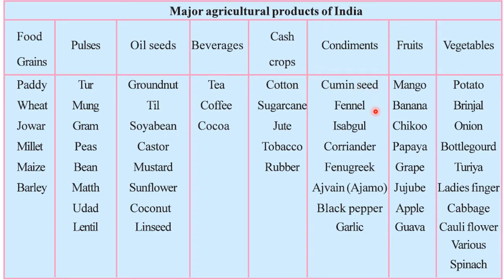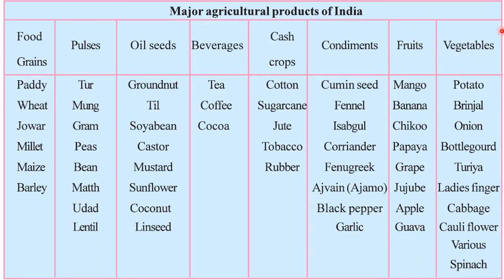Condiments are cumin seed, fennel, isabgol. Condiments basically means the mukhwas, we can say. Rajnigandha and then pan bahar, pan masala, etc. So condiments and spices are always spoken of together. So isabgol, coriander, fenugreek, ajwan, black pepper, garlic. Fruits are mango, banana, chiku, papaya, grape, jujube, apple, guava.